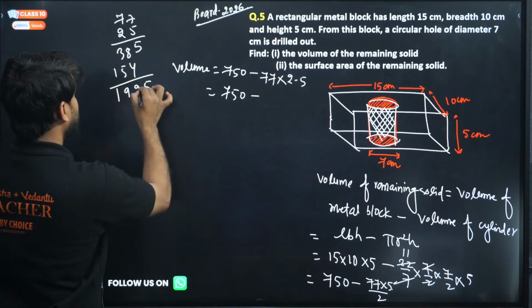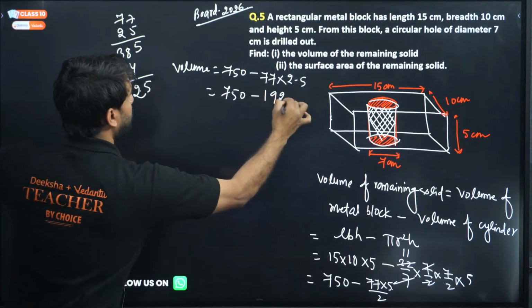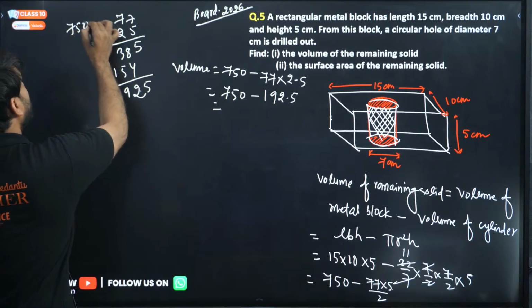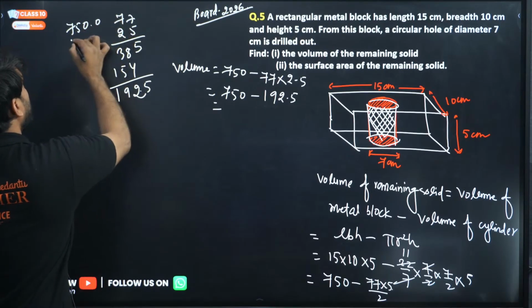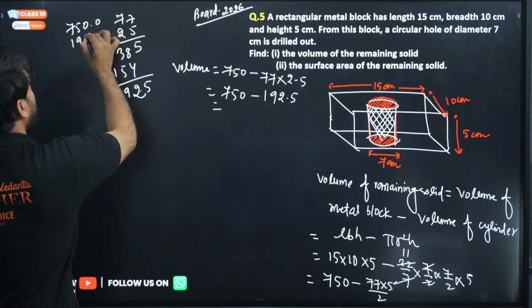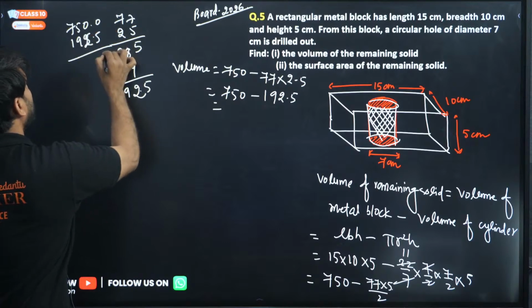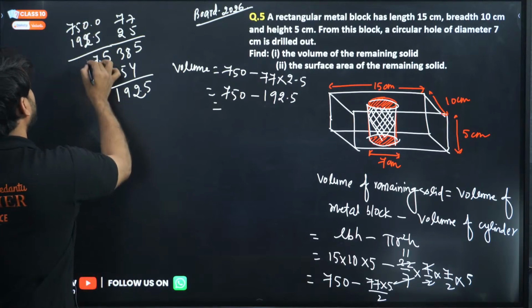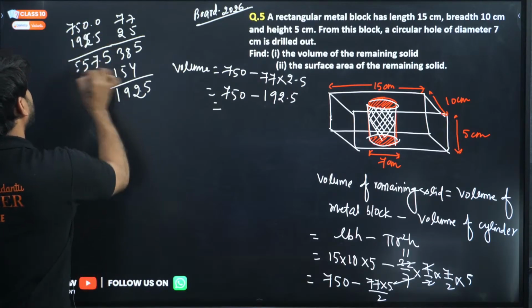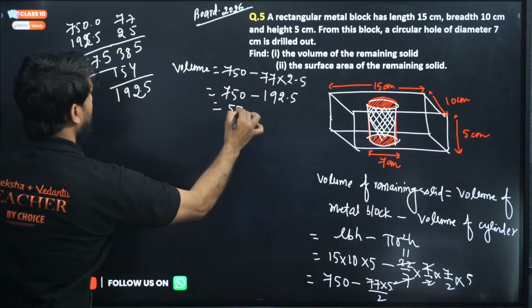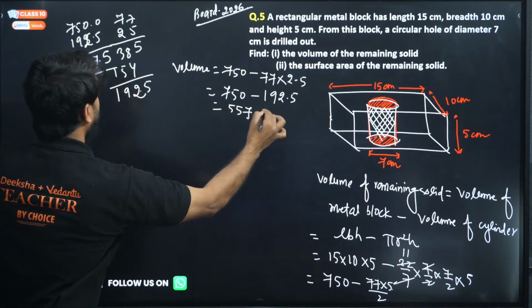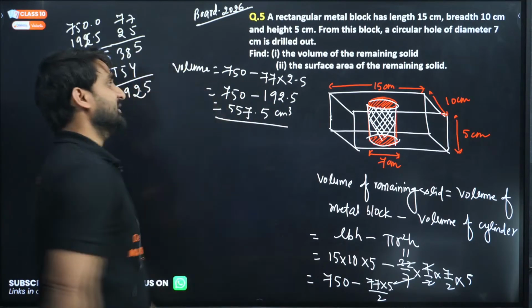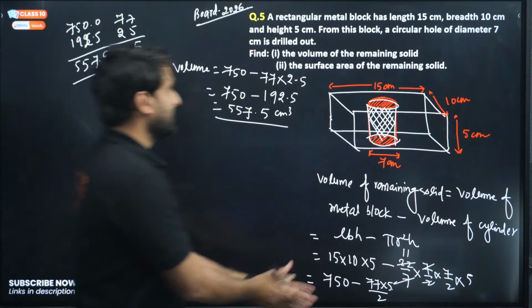Is it clear? And this is 192.5. So 750 minus 192.5 will be 557.5 centimeter cube. This is the answer.